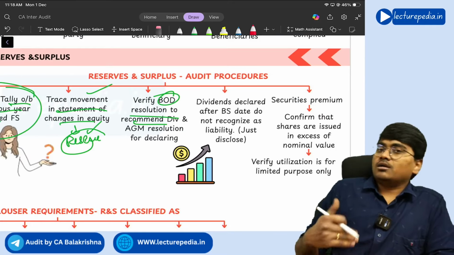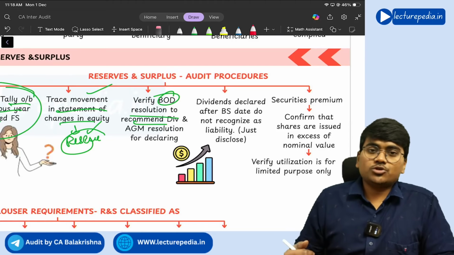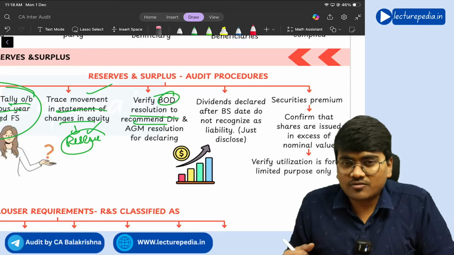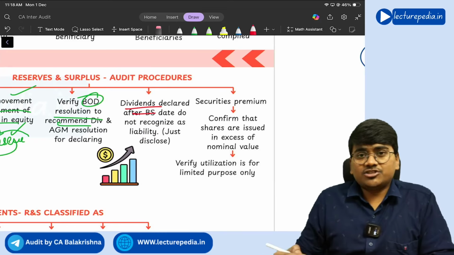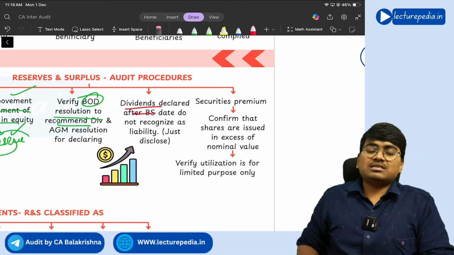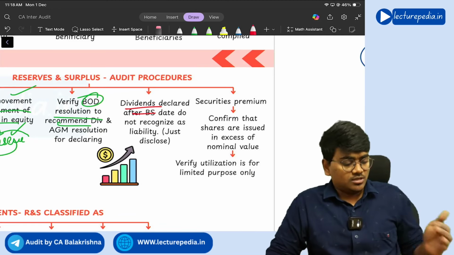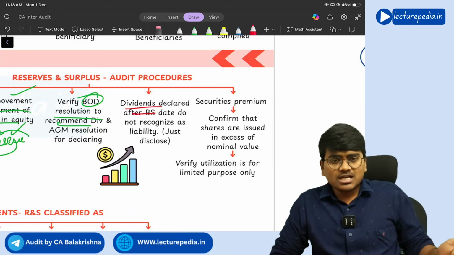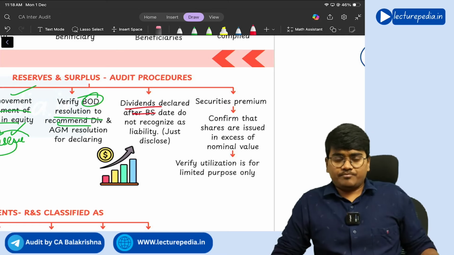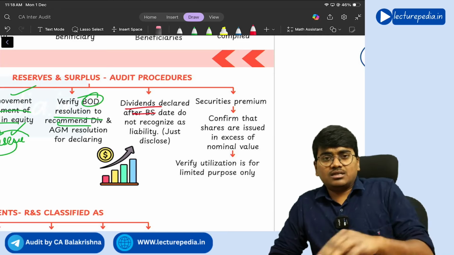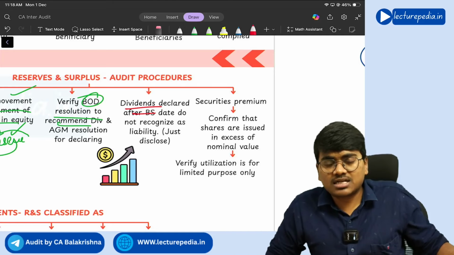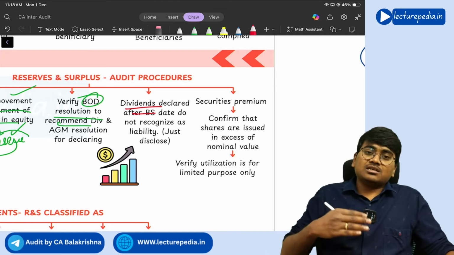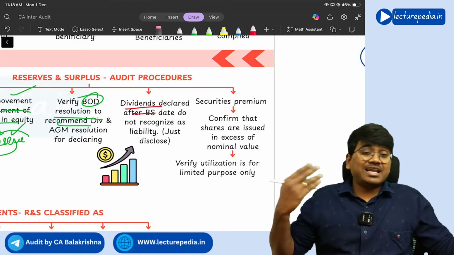So for declaration of dividend, there will be AGM resolution. For recommendation of dividend, there will be board of directors resolution. You need to see that. Next, dividend declared after balance sheet date should not be recognized as liability. Understood? Let's say, for example, on 4th April, the company has declared the dividend. Now, as on 31st March, you should not recognize it as liability, because it is declared after the balance sheet date. Liability has arisen in the next year.